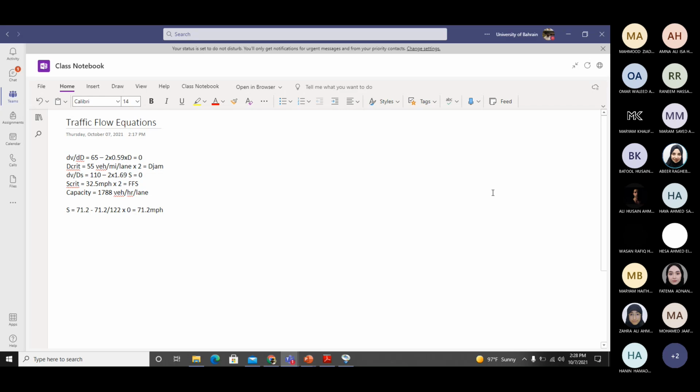Whenever for me, these calculations are very simple. I'm assuming these are simple for you. So if you have a question, stop me and ask it. Don't wait. Then this is free flow speed. I'll call it free flow speed. Then we need jam density.